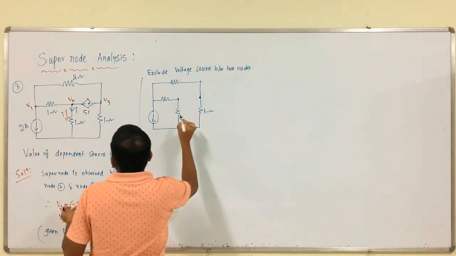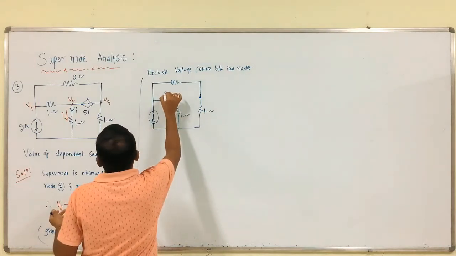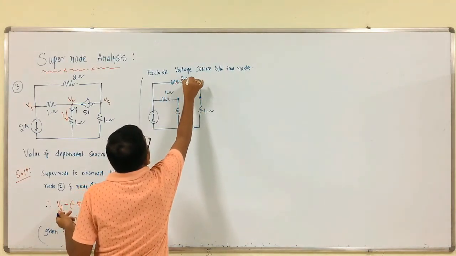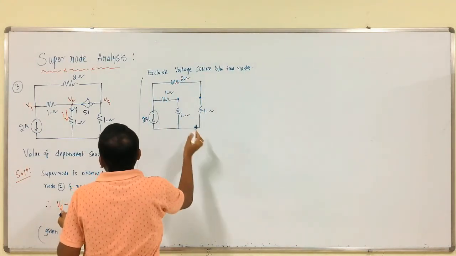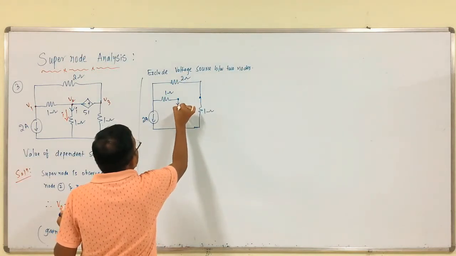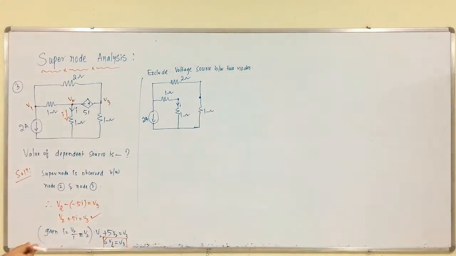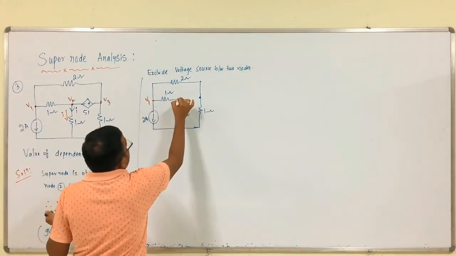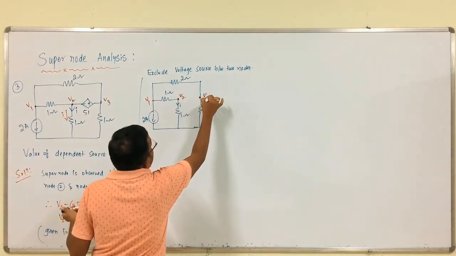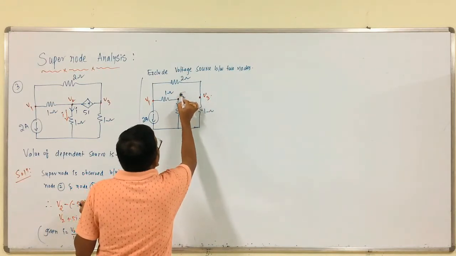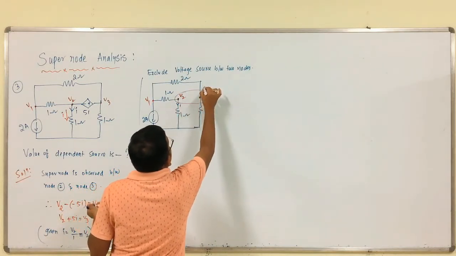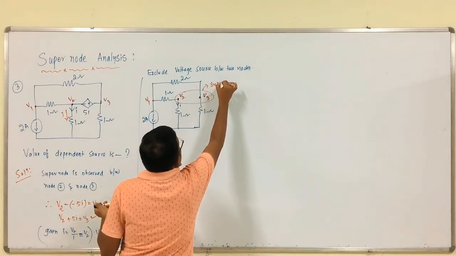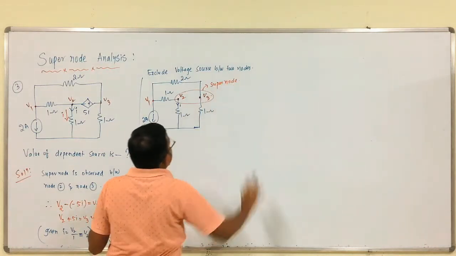This is 1 ohm, this is 1, this is 1, this is the 2 ohm branch, this is 2 amps, and given this is the downward direction, right? That is it. So, this is V1, this is V2, this is V3. This will form a supernode. That is it, simple.